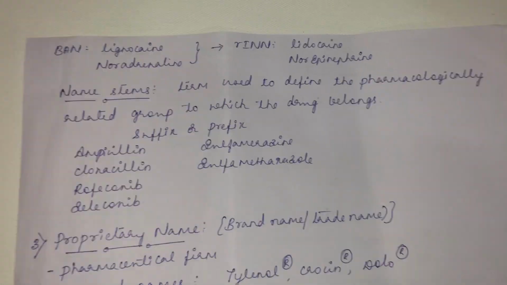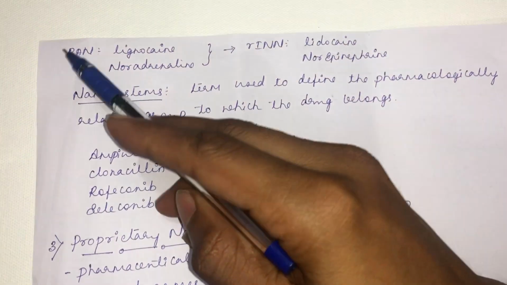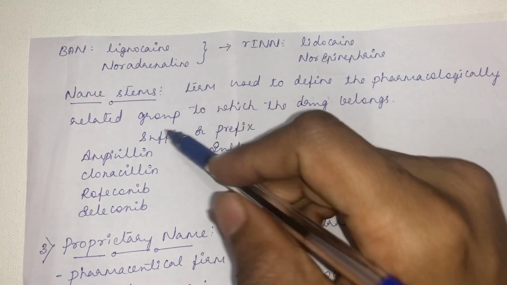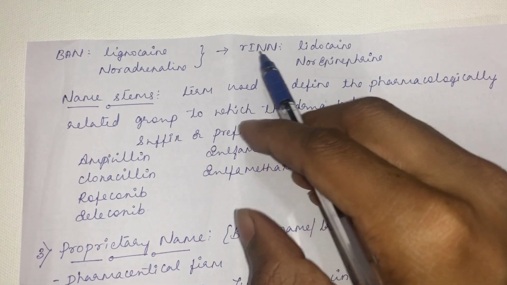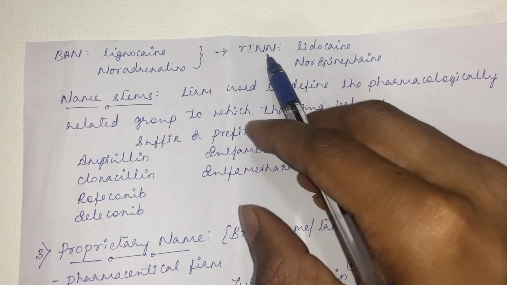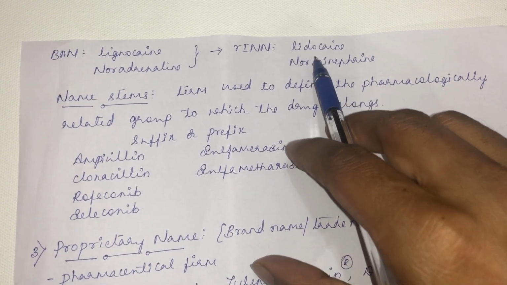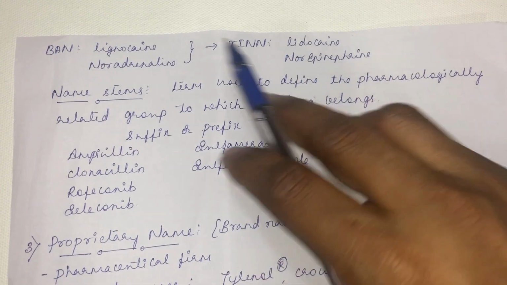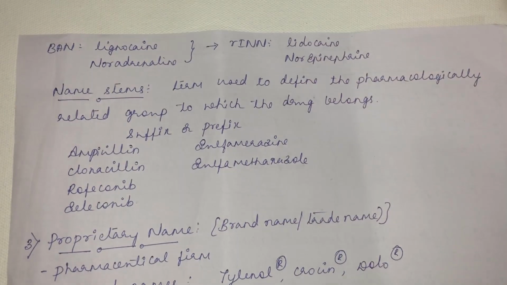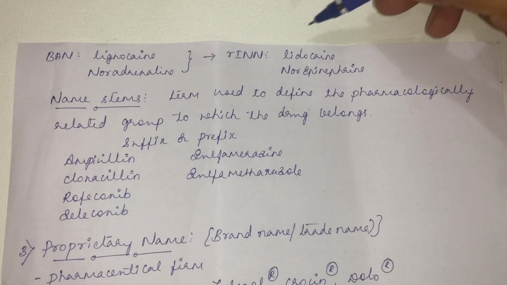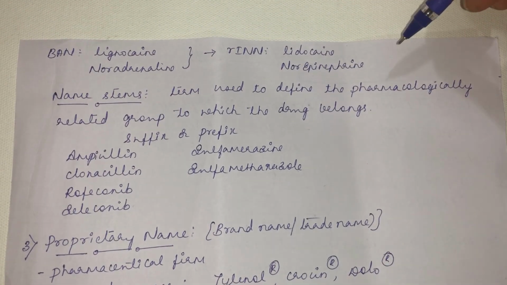Similarly, earlier the British adopted name was used, so they used to call lignocaine and noradrenaline. Later on, the recommended international non-proprietary name prescribed lidocaine and norepinephrine. You should use lidocaine and norepinephrine as uniform names across the countries, no matter which country you live in, so that there will be uniformity in the naming of drugs across the countries.